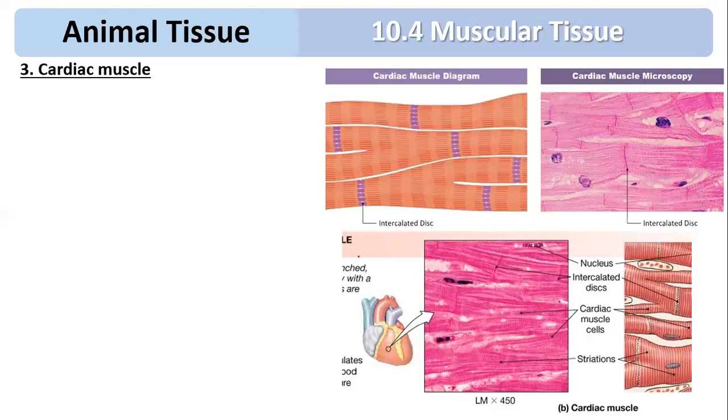So adjacent muscle cells join together, and that will give the branched appearance. Can you see over here? They are going to connect with the adjacent muscle, and they are going to show the branching appearance.